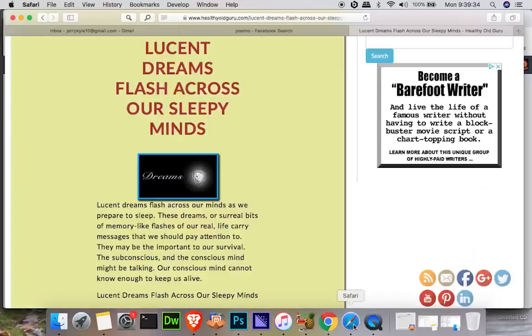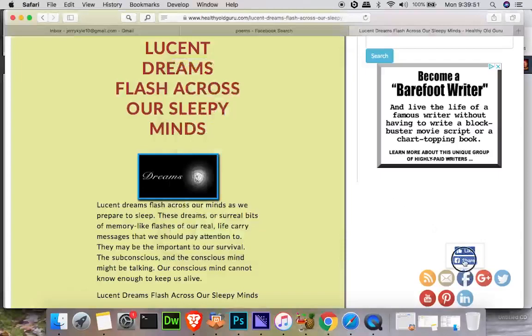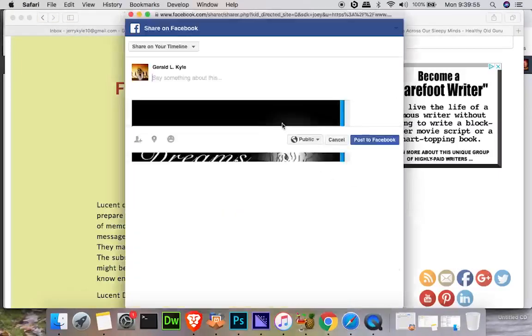So I'm going to come down here. I have the post here. I'm going to first of all go ahead and click like while I'm logged into Jerry's account. And just click done here. And then the next thing I'm going to do is share it. So let's go ahead and click share. And we're going to be looking for our poetry group.